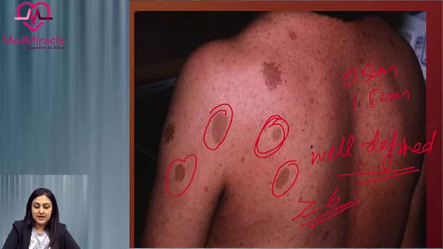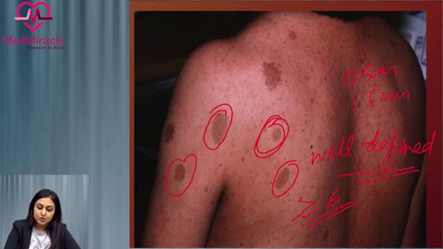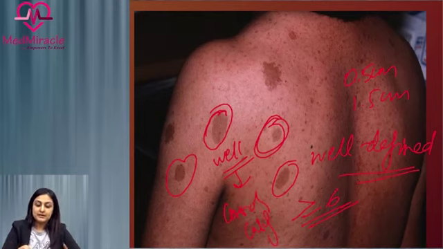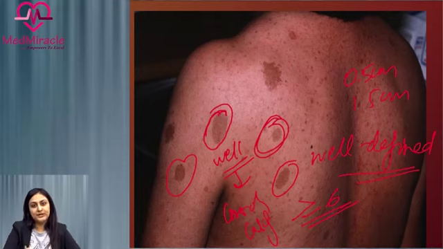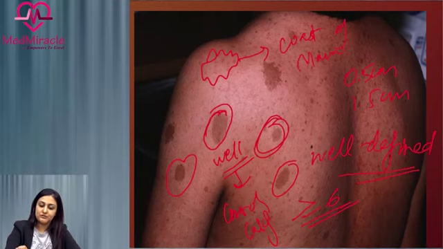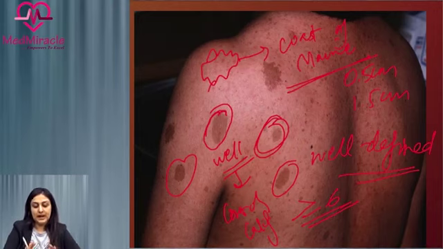One more question that is asked here is regarding the margins. So the margins of café au lait macules in NF1 are typically well defined, like described to the coast of California. In contrast, the café au lait macules, which are also noted in a condition called McCune-Albright syndrome, are quite irregular in margin, described as coast of Maine kind of lesion which has an irregular course. So this is important to remember that the café au lait macules in NF1 have very smooth margins.